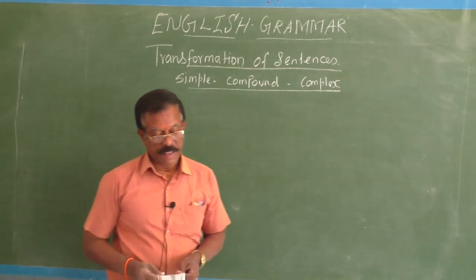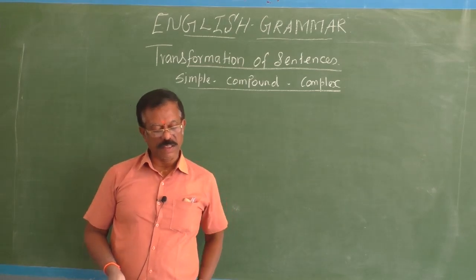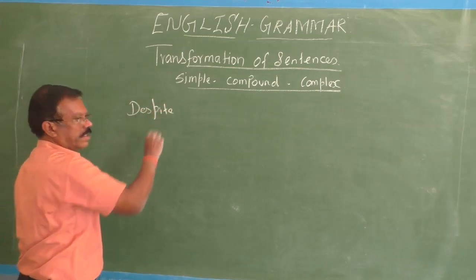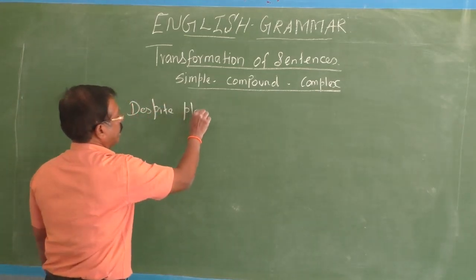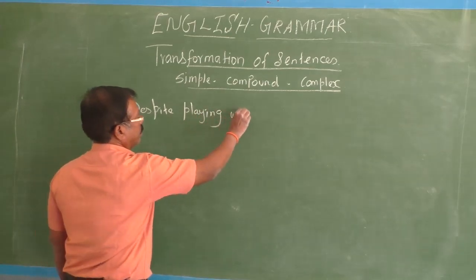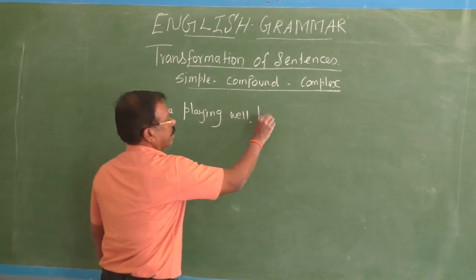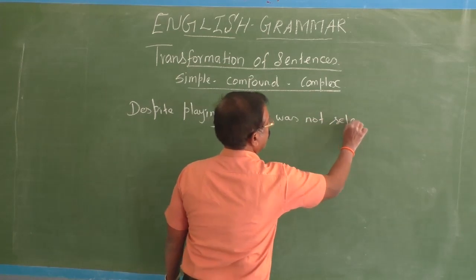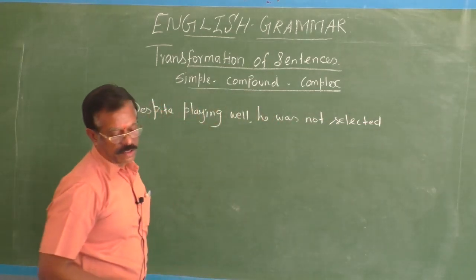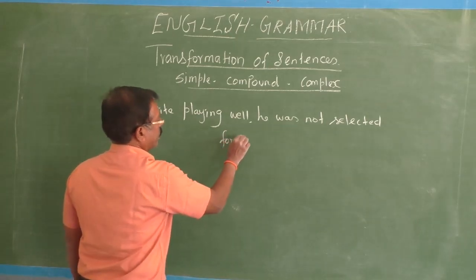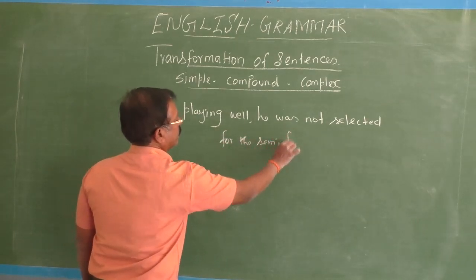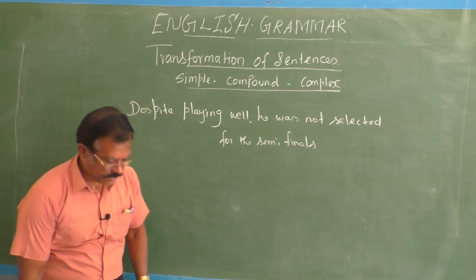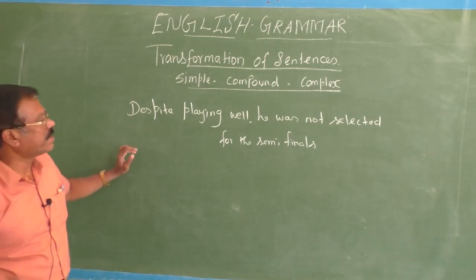Next example. Despite playing well, he was not selected for the semi-final. Despite playing well, he was not selected. Despite playing well, he was not selected for the semi-final. Okay, so this is the given sentence. The given sentence is a simple sentence, and it begins with the phrase "despite playing well."